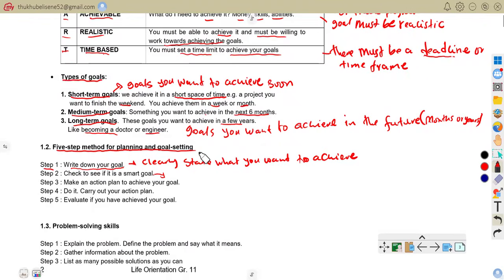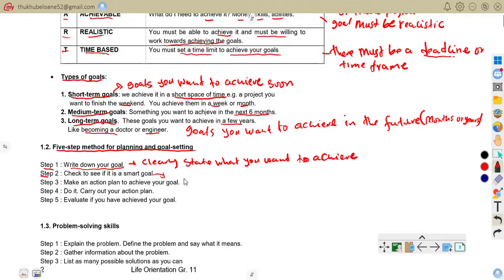When we're talking about a SMART goal, we are talking about setting goals that are clear and achievable. So step number 2 says check to see if your goal is SMART.